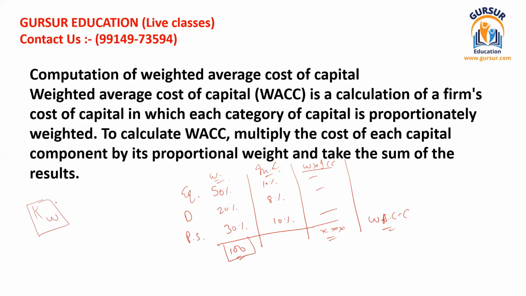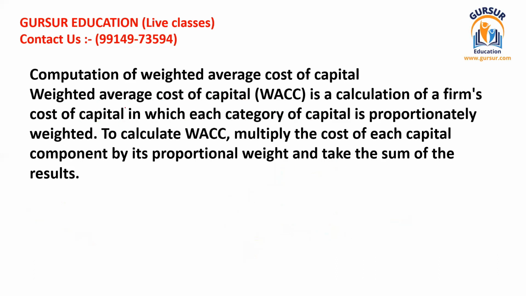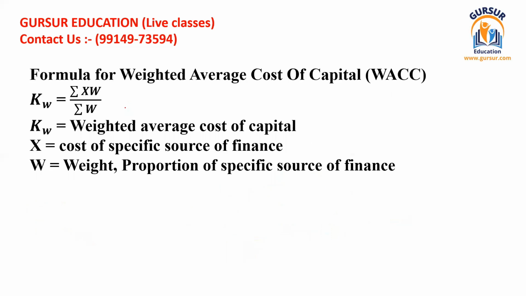So KW, which we have referred to so many times while studying capital structure theories as well. Weighted average cost of capital is a calculation of a firm's cost of capital in which each category of capital is proportionately weighted. This is all that. How this is calculated, I have already taught you: sum of XW.